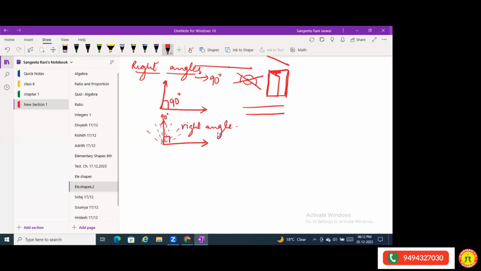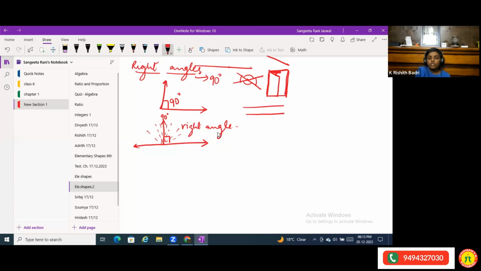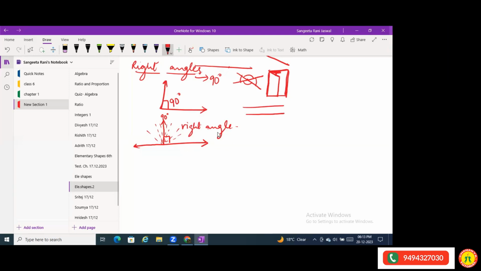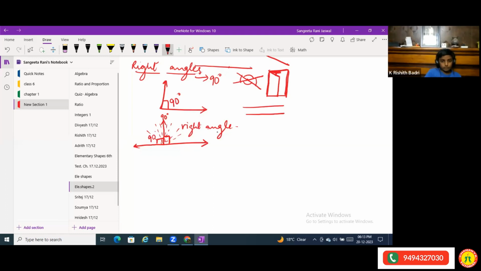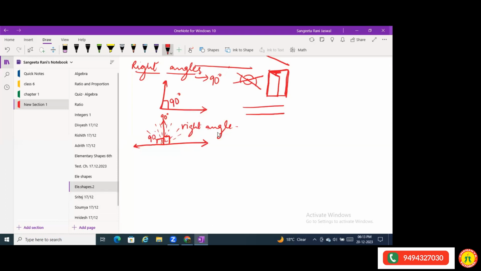Now suppose I extend this line further here. This line is extended and the standing line is here. So what do I call it? I call it a perpendicular line. Any straight line which makes a 90-degree angle with the baseline is called a perpendicular line. This side also it's making a 90-degree angle, and this side also. Are you understanding, children? Yes, ma'am.